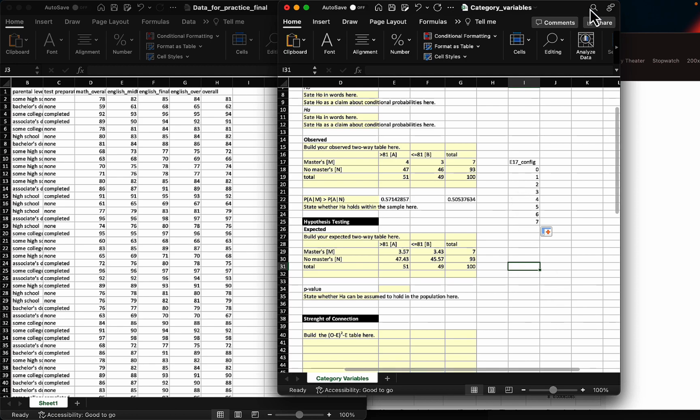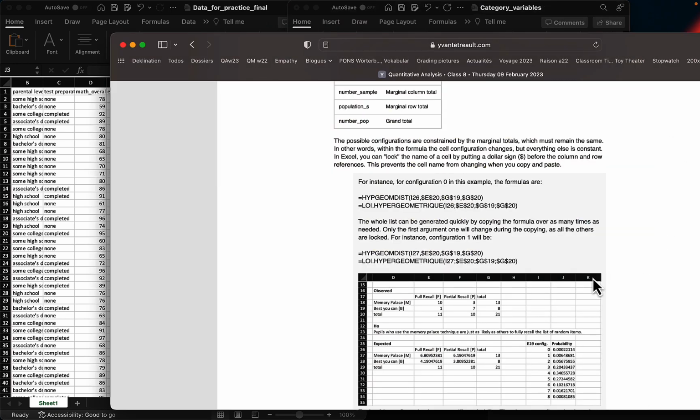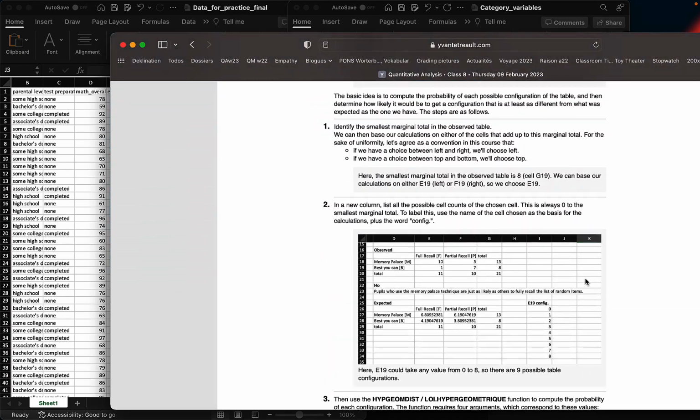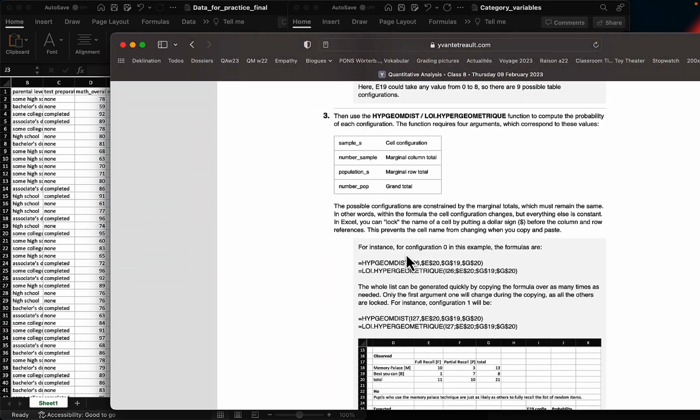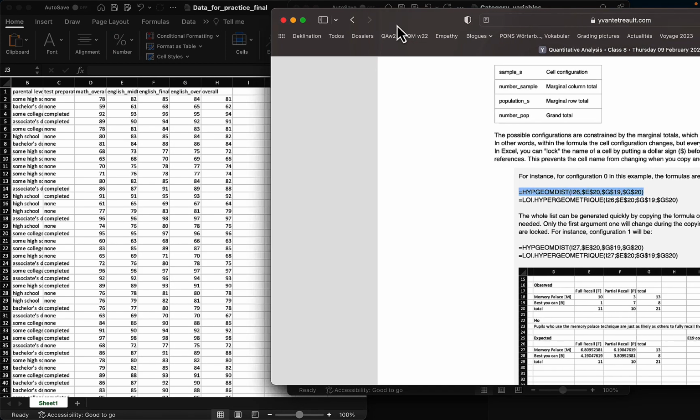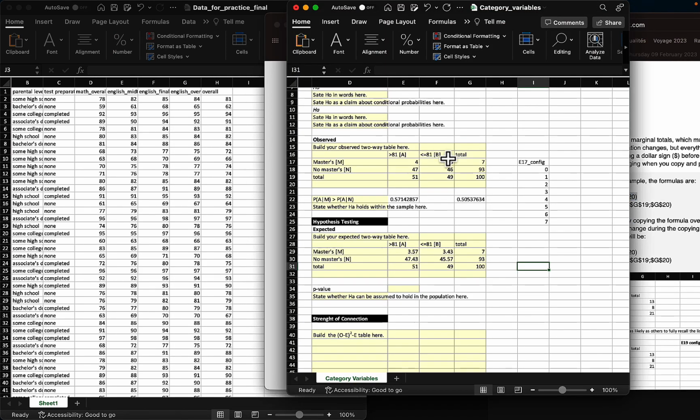In order to do that, I'm going to go and get the formula from the website. This is the section about the Fisher exact test, and here it's at step number 3. I have this formula here that I want. I'm going to copy this and bring it back to my document.